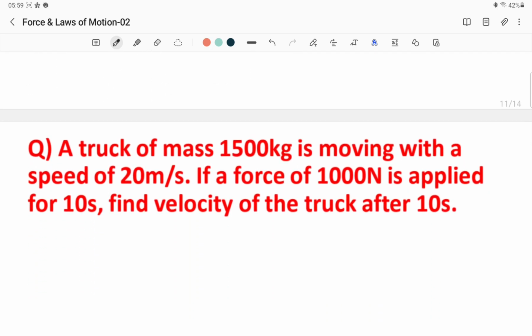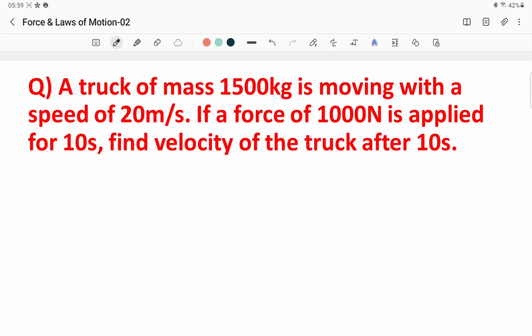Moving on to the next question, let us have a look at this third question. A truck of mass 1500 kg. So mass of the truck is given. Mass of the truck is 1500 kg, is moving with speed 20 meter per second. If a force of 1000 Newton is applied for 10 seconds, force is given and time is given, find velocity of the truck after 10 seconds.